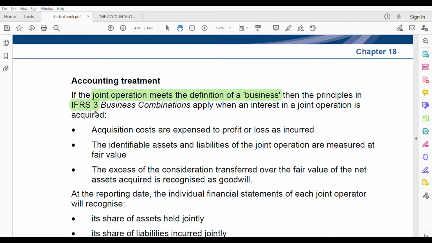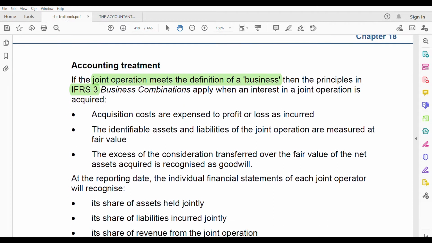Now let us see what the steps required are. Okay, these are the bullet points, you have to know them. You have to know them, there is no doubt, because these are your adjustments. This is what you need to write in your answer. How are you going to show your acquisition? How are you going to show your assets or liabilities or cost or fair value of net assets acquired? All these things. So IFRS 3, all the rules of IFRS 3, think about it, will be applied here.